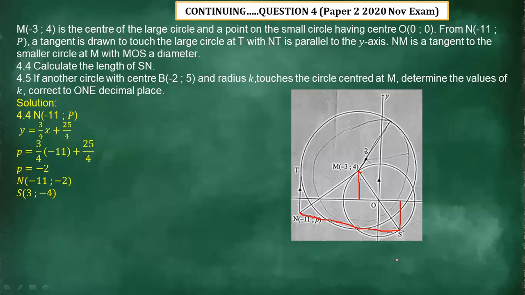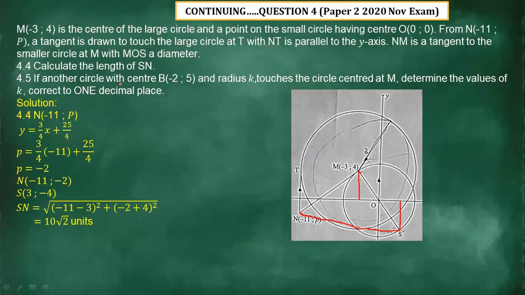So since we have the two points, which are N and S, we can now use the distance formula to calculate the distance of SN, which is 10 square root of 2.